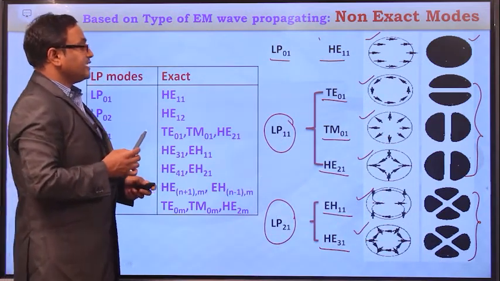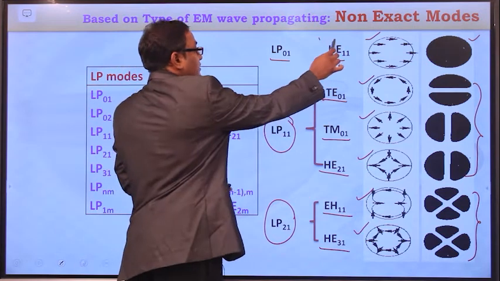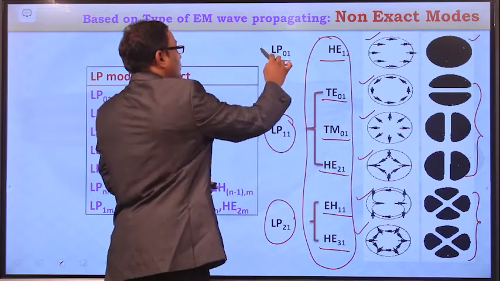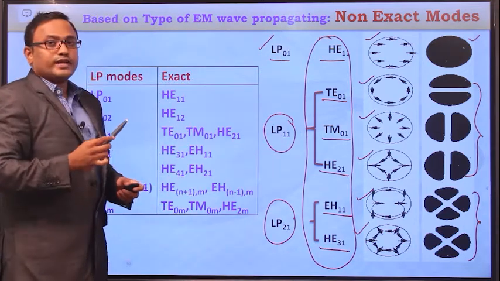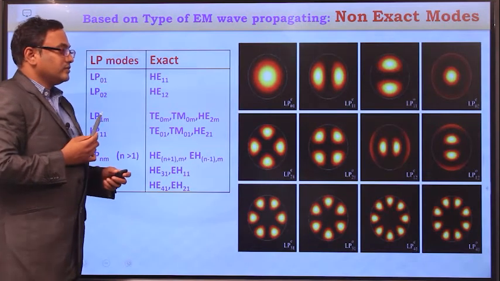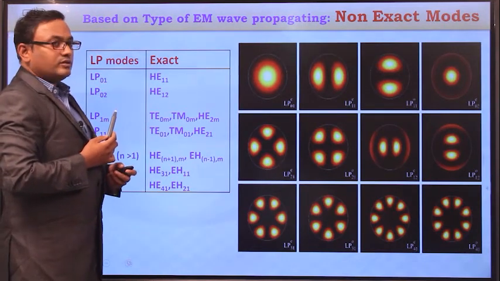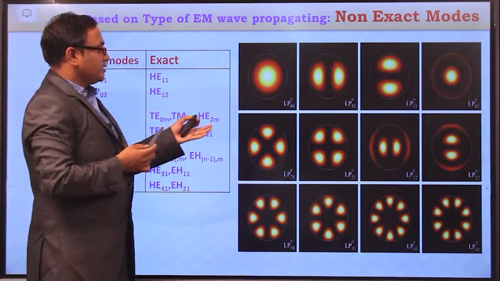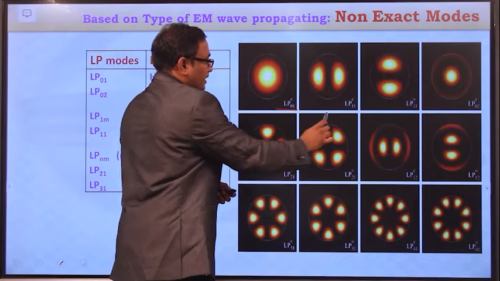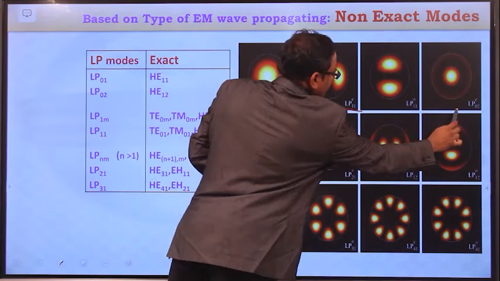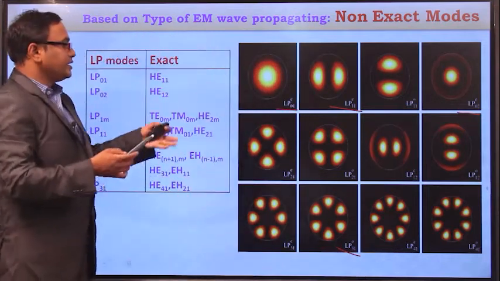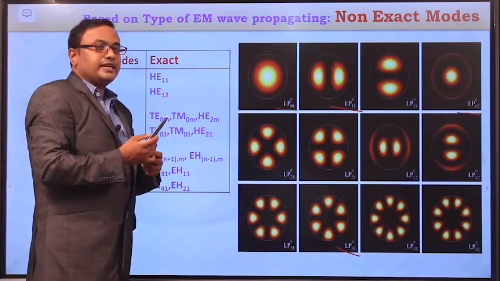So in this way, just by combining these exact modes, we can get the linearly polarized modes. So here you can observe the field intensities of various modes like the LP01 mode, LP11 mode, LP02 mode, LP31 mode. So like this you can observe the field intensities.